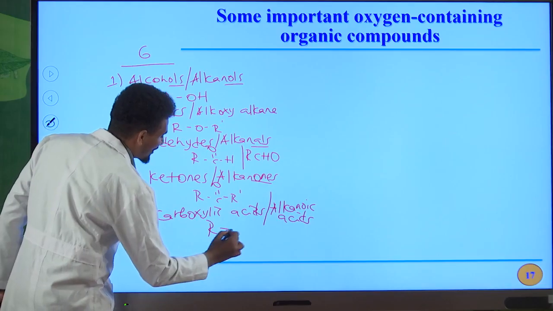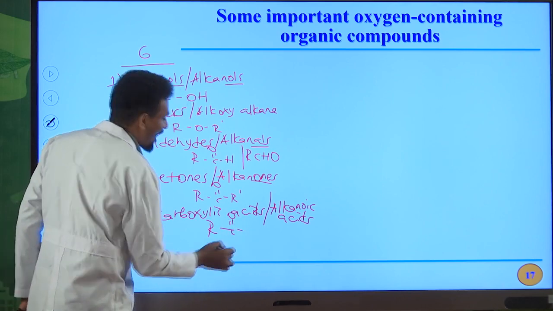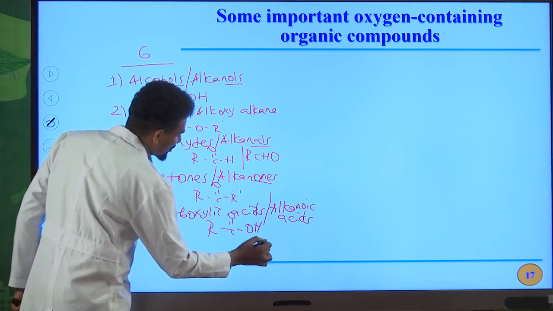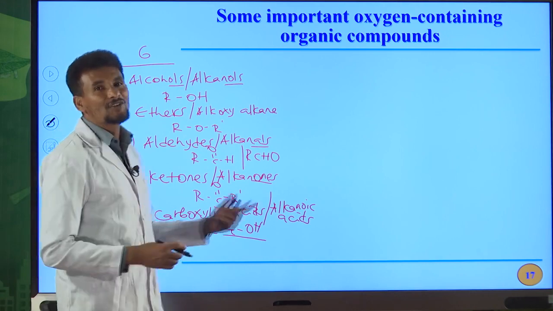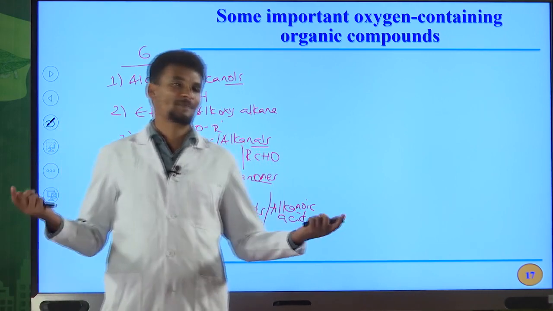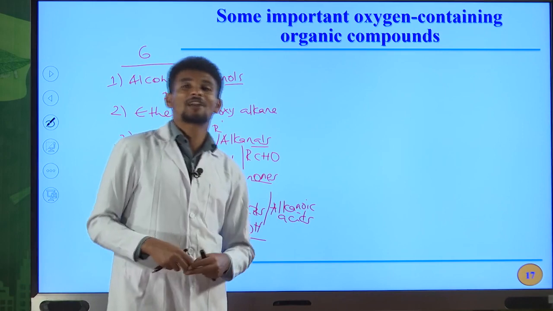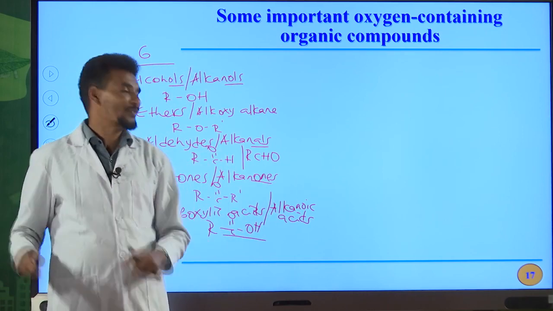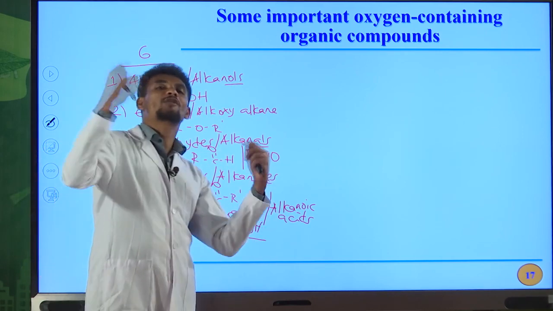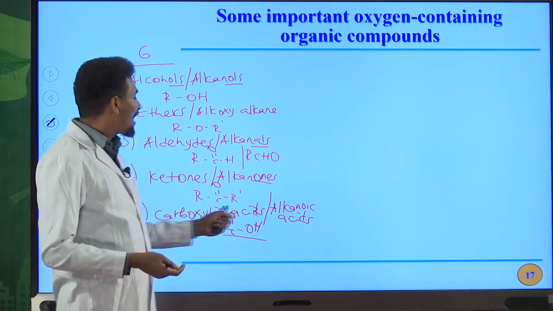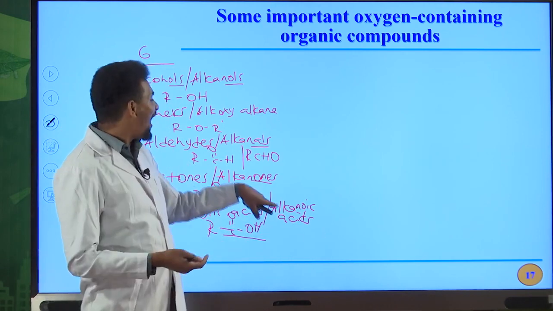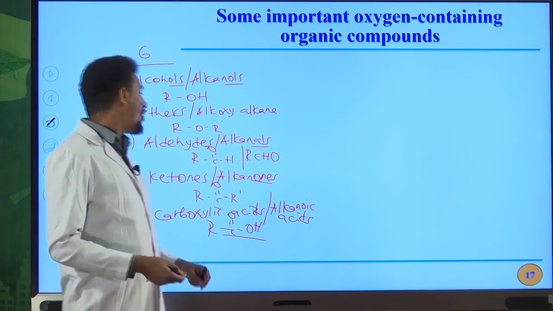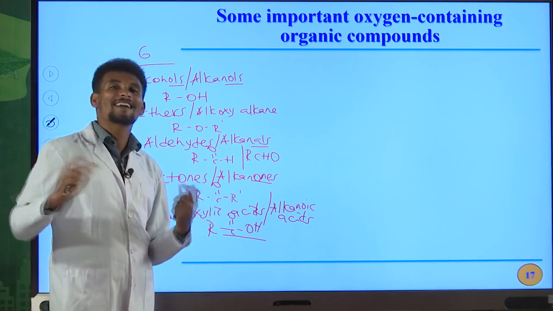The general formula for this type of organic compounds is RC double bond O OH. This C double bond O OH is the functional group for carboxylic acids. And the name of this functional group is carboxyl group. Carboxylic group containing compounds are named as carboxylic acids or alkanoic acids, or they are also named as organic acids.